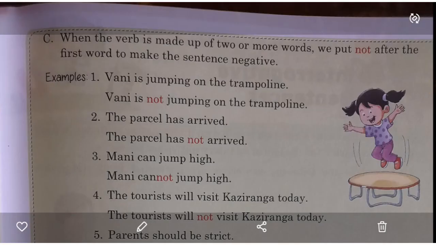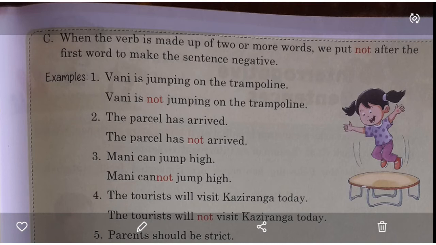C point. When the verb is made up of two or more words, we put not after the first word to make the sentence negative. For example, Vani is jumping on the trampoline. Vani is not jumping on the trampoline. The parcel has arrived.